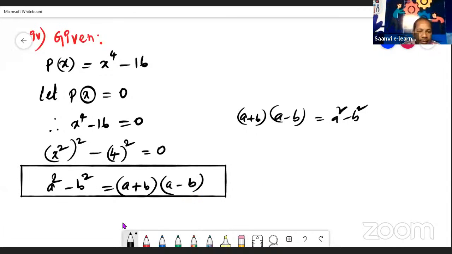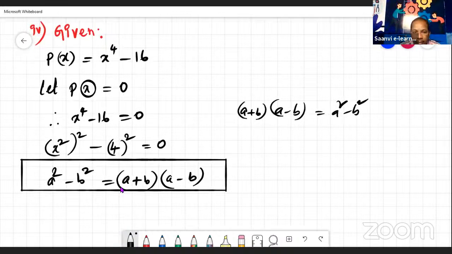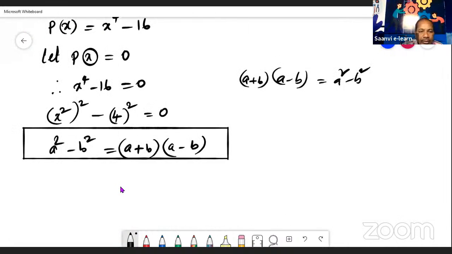Now see here, if we compare these terms with the formula, a square means x square whole square. Then what is a value? A means what is given inside this bracket, that value. So a is equal to x square. And what is b value?